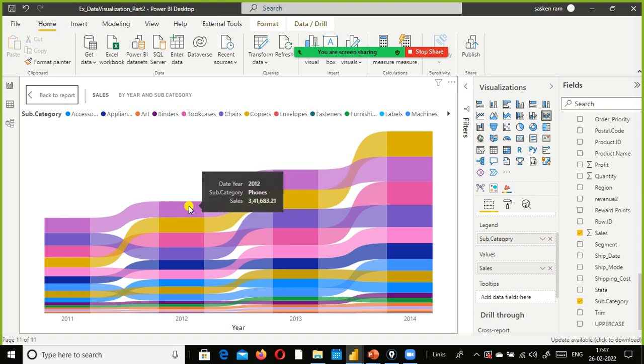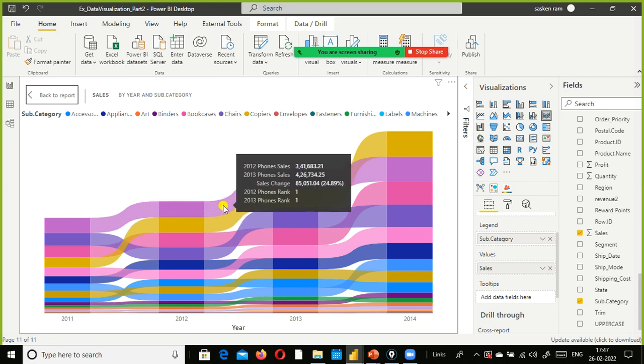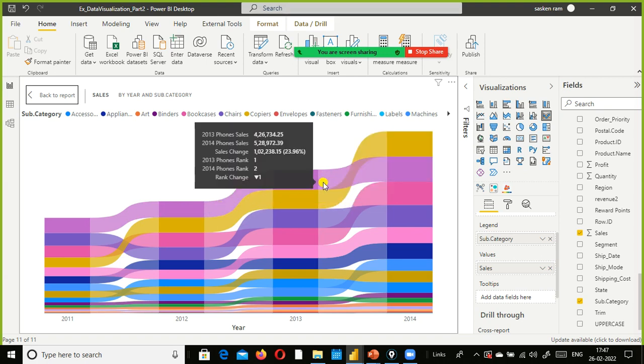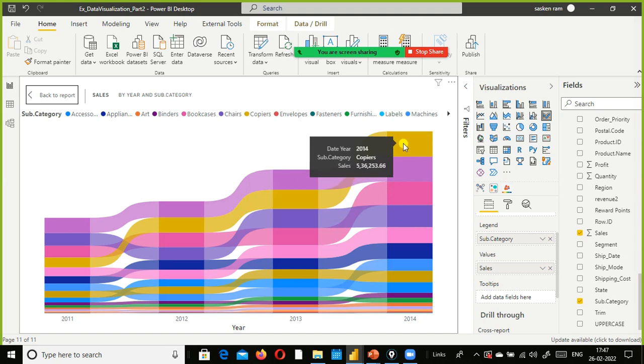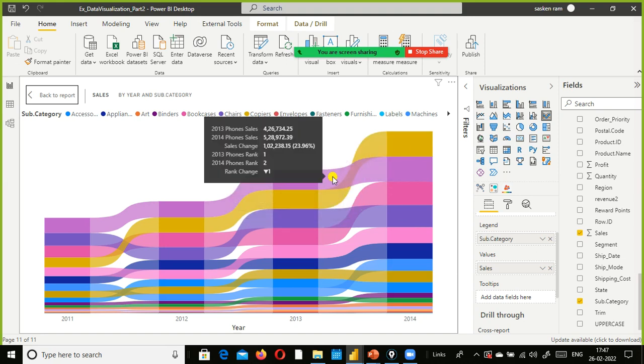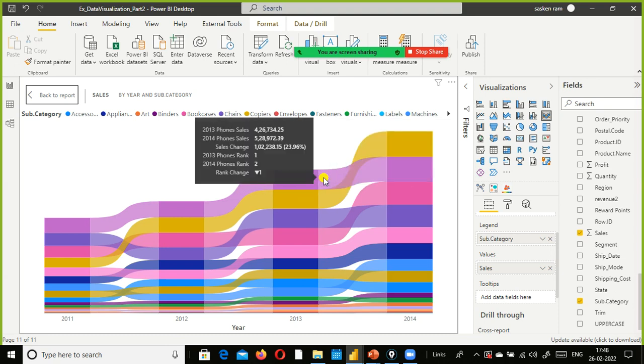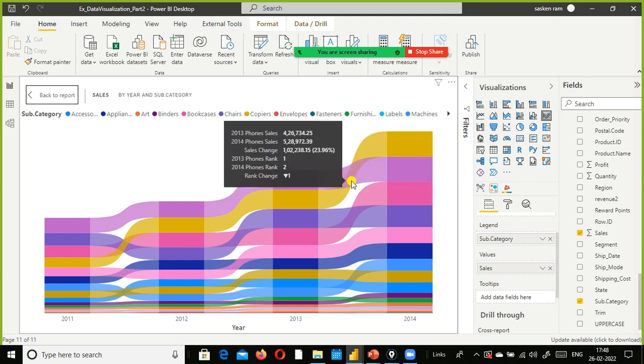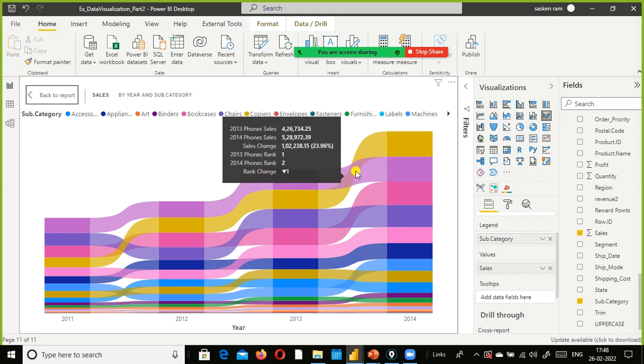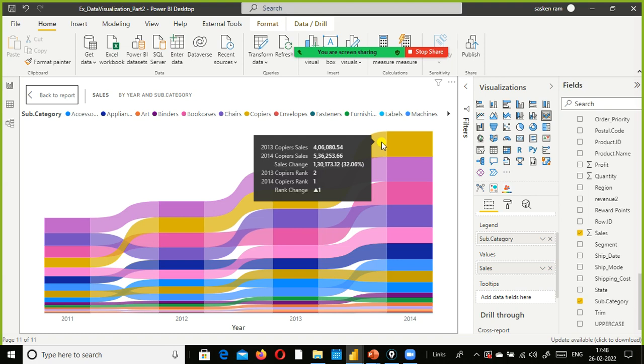If you take a look here, it remains consistently rank 1, and the sale is up. And if you hover the cursor here, you can see the phones rank went one rank down. In 2013 it was rank 2, but in 2014 it shows 1 here.